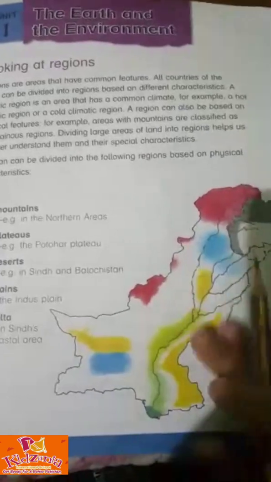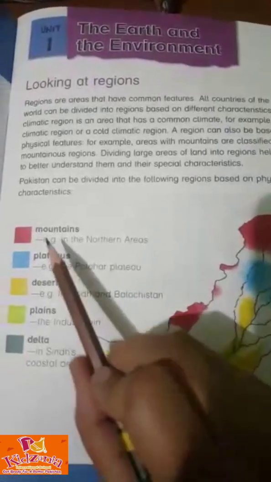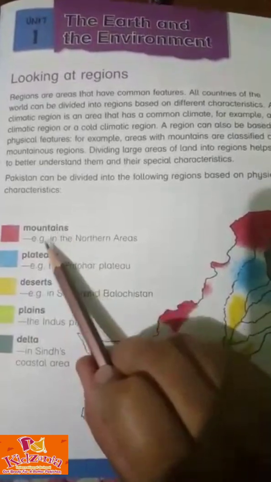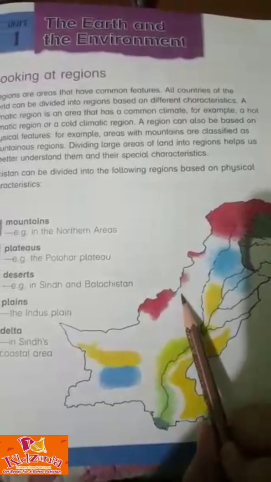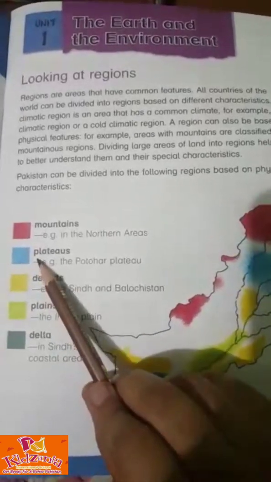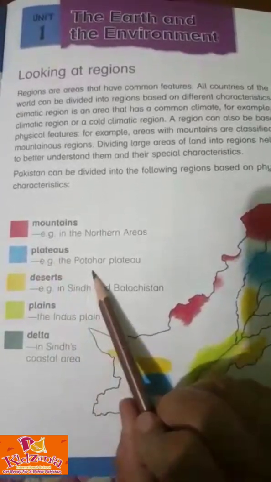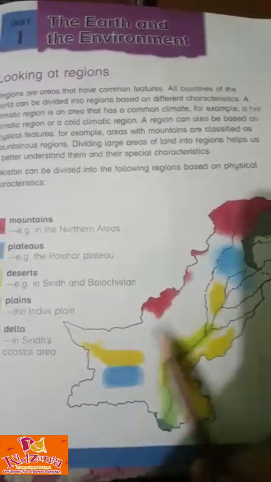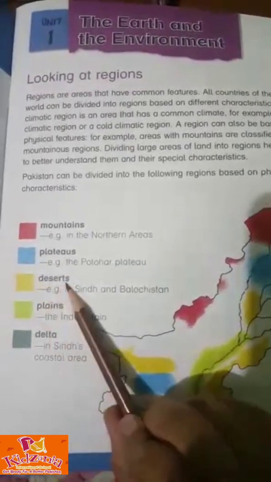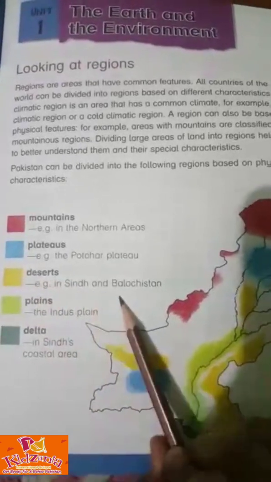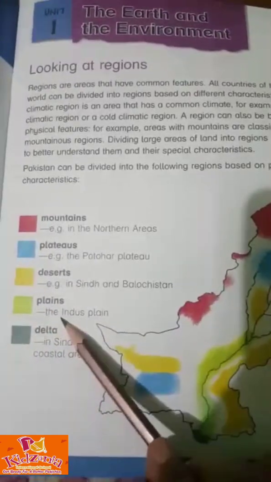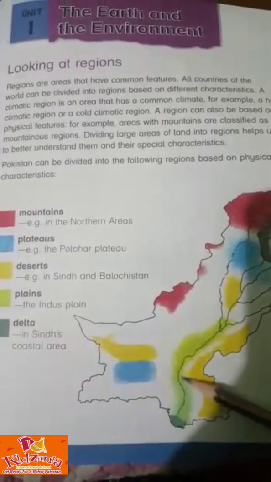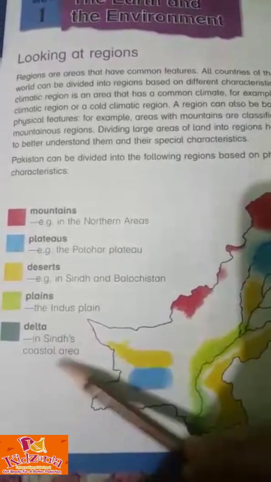to help you understand. Now the red key shows mountains, for example, in the northern areas. A blue key shows plateaus, for example, the Potohar Plateau. The yellow part shows desert, for example, in Sindh and Balochistan. The green part shows plains, the Indus Plain. Here is the Indus Plain. Delta in Sindh's coastal area. Now find out